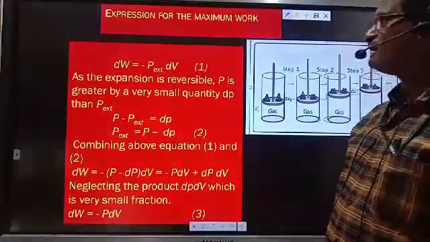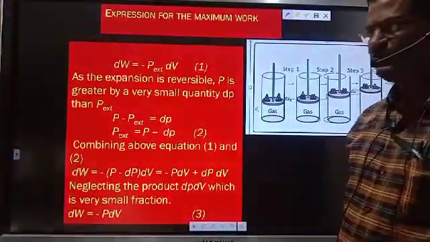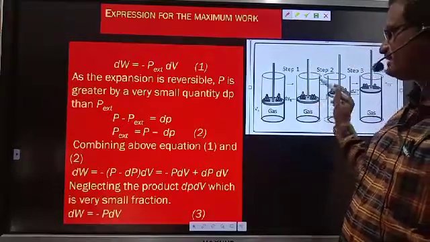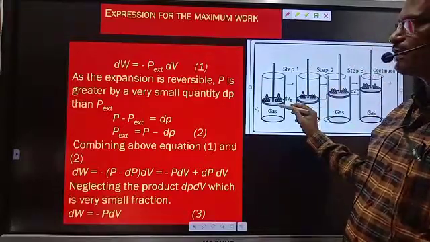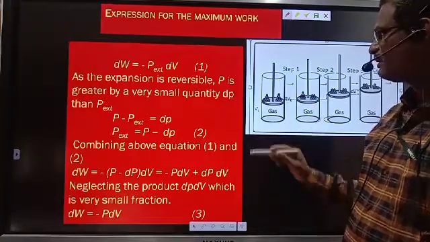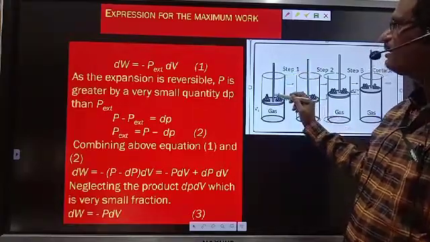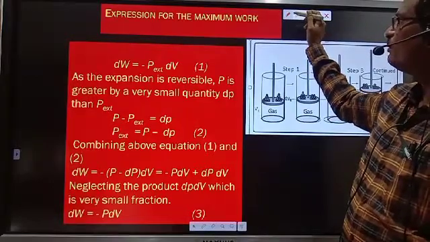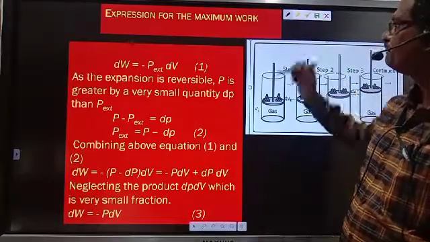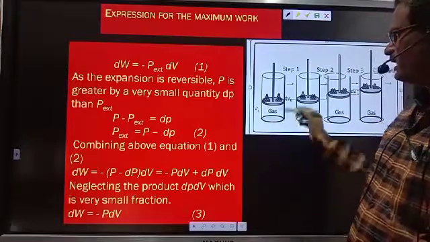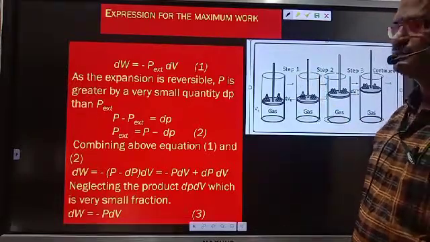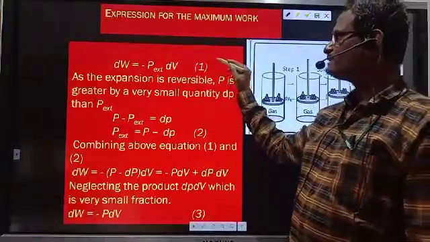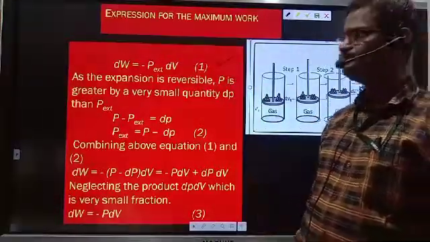during reversible isothermal process. This is simple expression now. Let us consider a gaseous system containing certain number of moles of gases fitted with weightless and frictionless piston. We have studied this equation, dW is equal to minus P external into delta V.